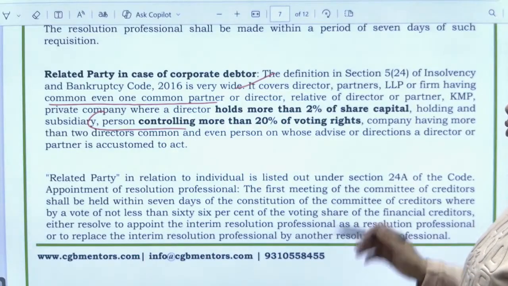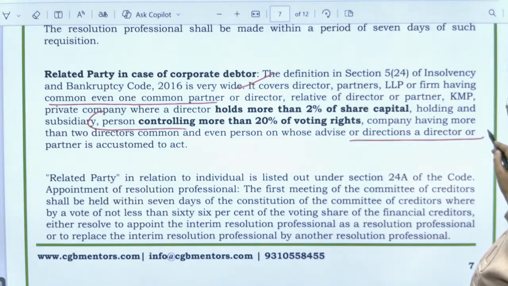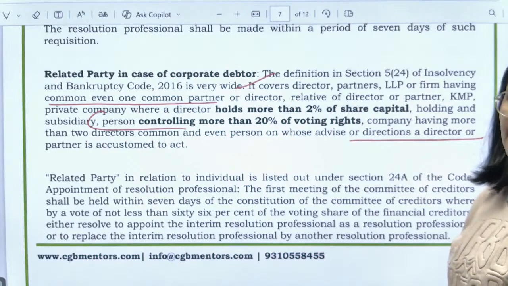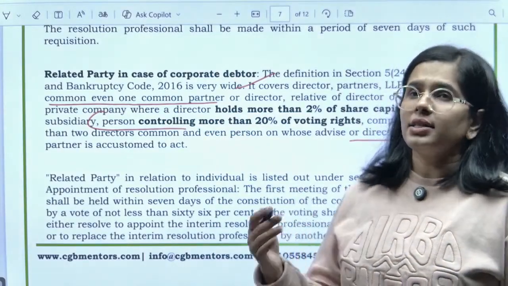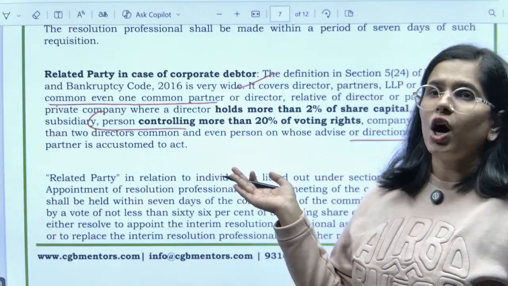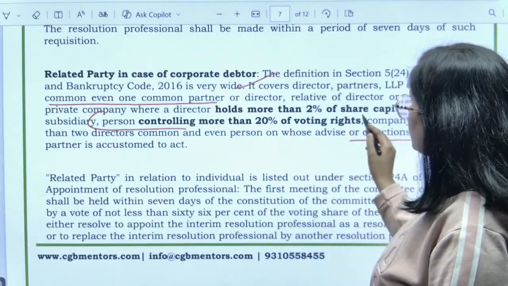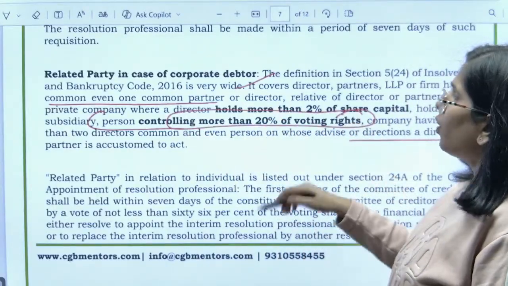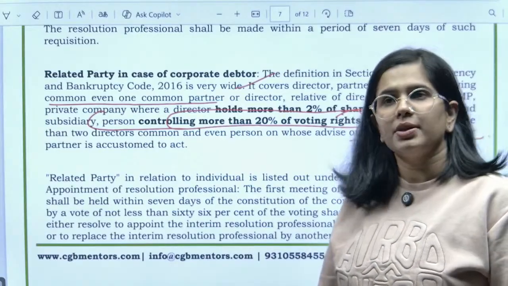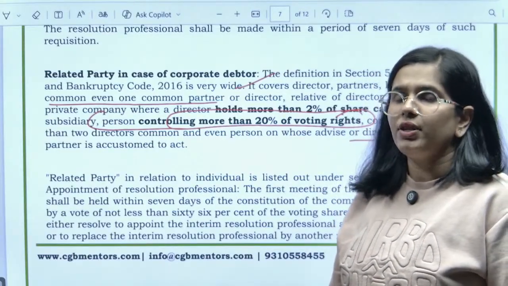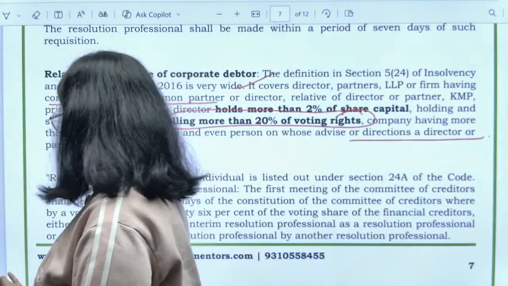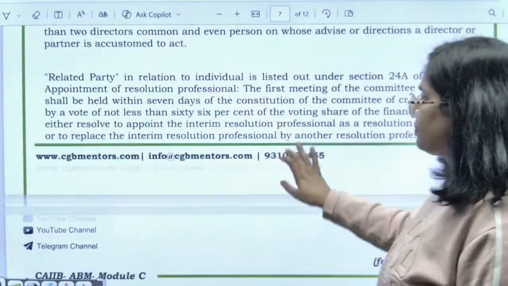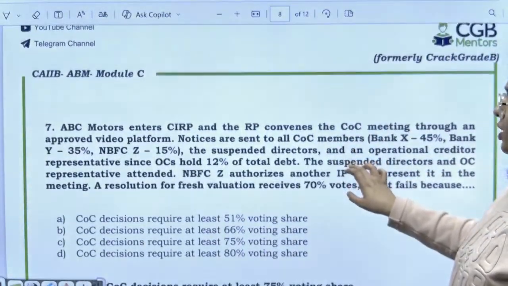Also a company having more than 2 directors in common, and even a person on whose advice a director or partner is accustomed to act. This is the definition of related party. Someone who was there 2 years ago but is not now is something vague, that is not considered here. What we are going to consider here is a holding or subsidiary, or a person controlling more than 20% of the voting rights. If that is the case between two institutions, then a related party relationship exists.